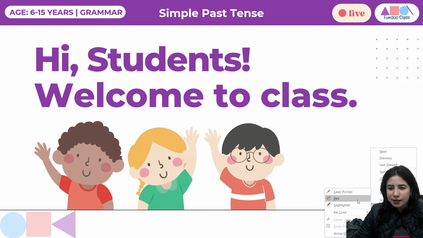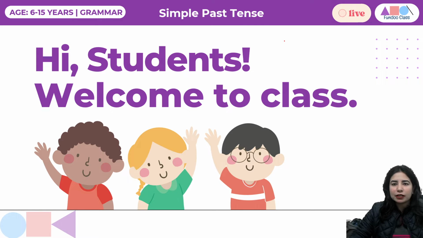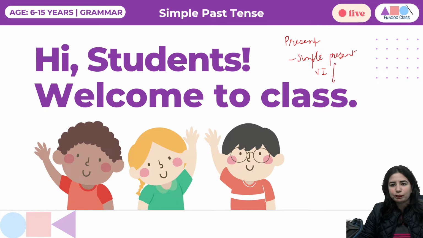Let me use my pointer. So we have covered one category of present tense, in which we talked about simple present. When we talk about simple present, it is verb first form. And when do we use simple present? To talk about our day-to-day activities, for our regular habits, regular actions, and for universal truths. Like I'll say, man is a social animal, or sun rises from the east, right? Or I brush my teeth every day. I go to work every day. So these are a few examples where we use simple present.